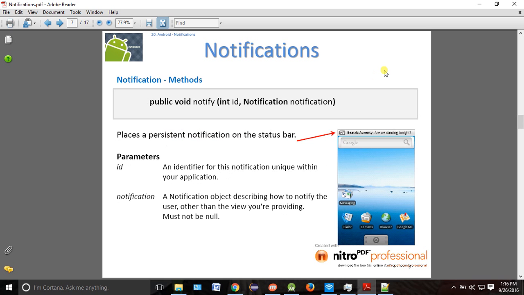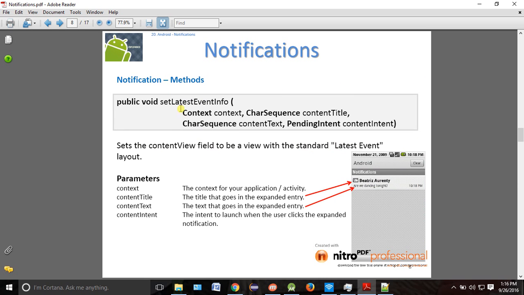Okay, now one of the methods is called notify. Why do we notify? To show the notification, that's all. Okay, so as soon as I do notify, what will happen? The notification will come on the top of your screen. Okay, and now when you drag and drop, you should go to the Facebook screen, right? Facebook application or WhatsApp application. Okay, so when you drag and drop, you want to show some sort of data over there, right, in your notification panel.